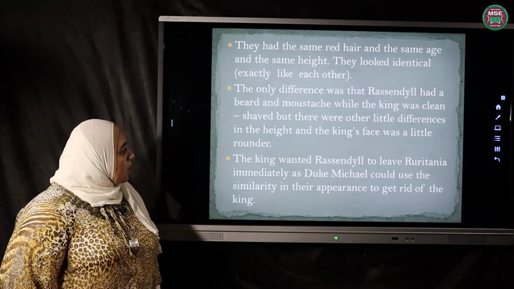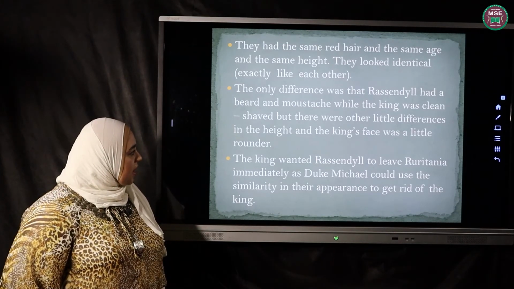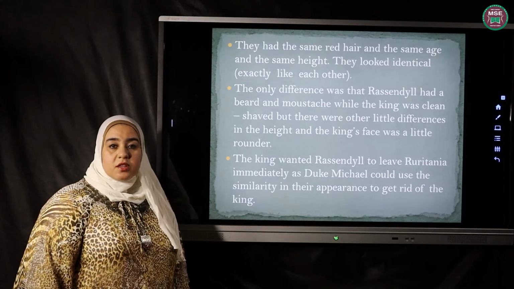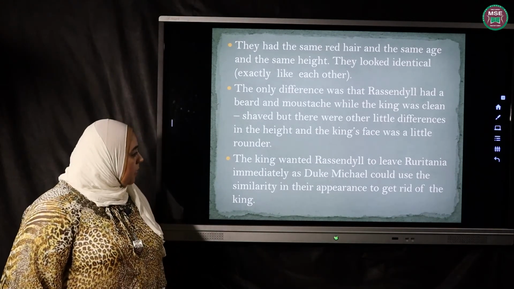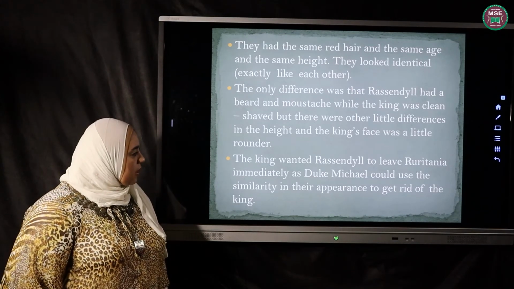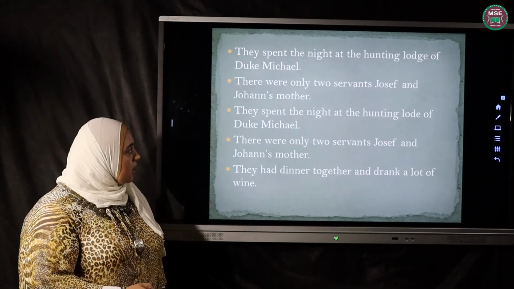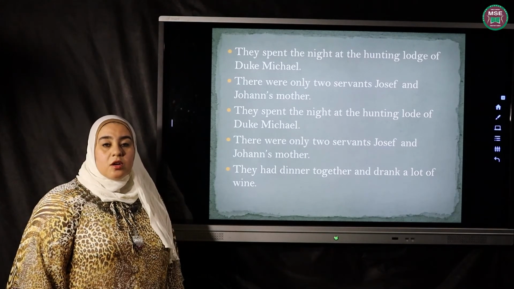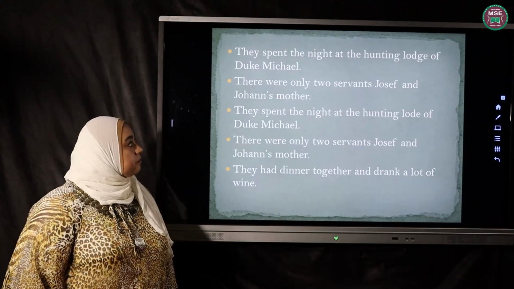or mustache. But there were other little differences in the height, and the king's face was a little rounder. These were small differences not noticed by anyone. The king wanted Rassendyll to leave Ruritania immediately, as Duke Michael could use the similarity in their appearance to get rid of the king. He knew very well that Duke Michael might do anything to be the king.